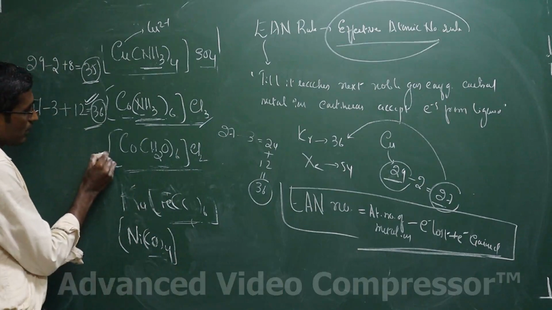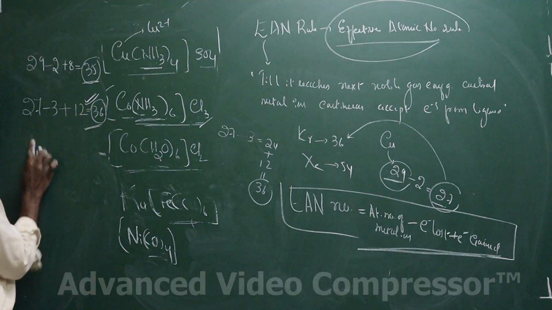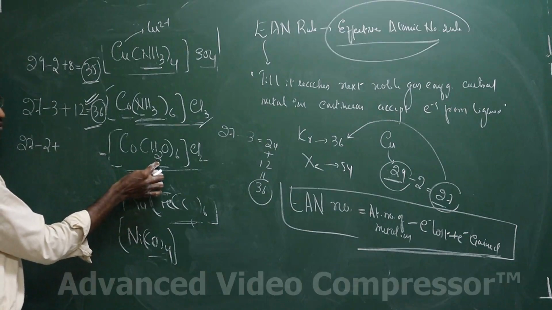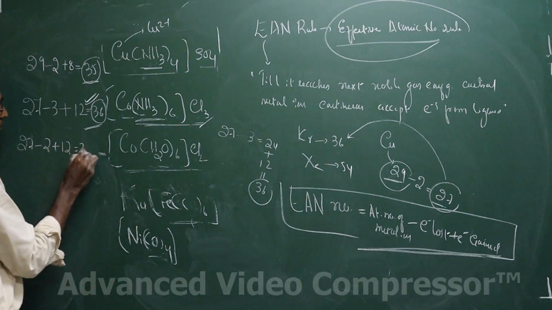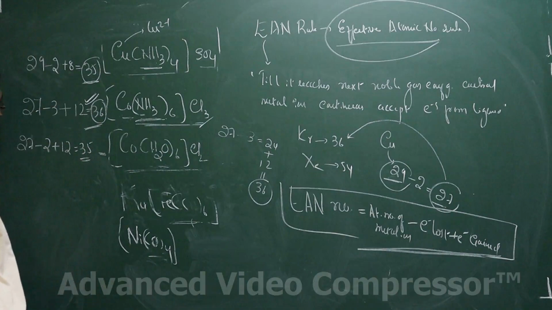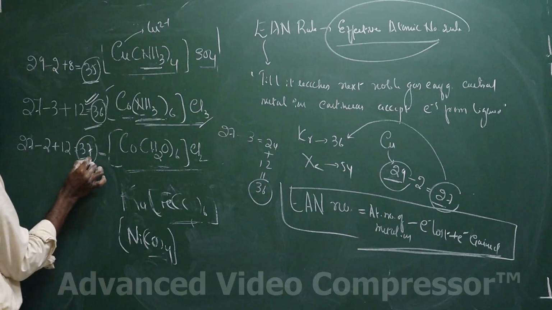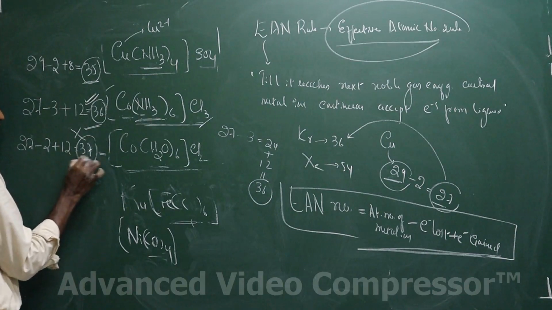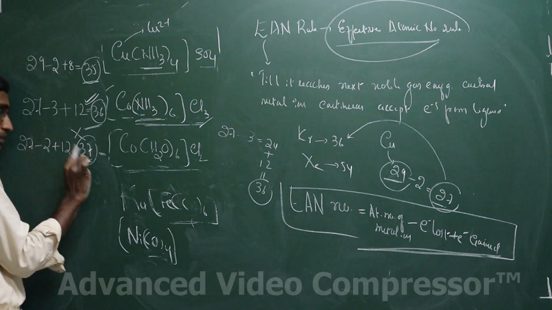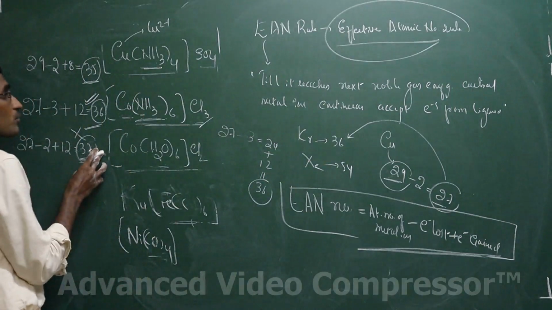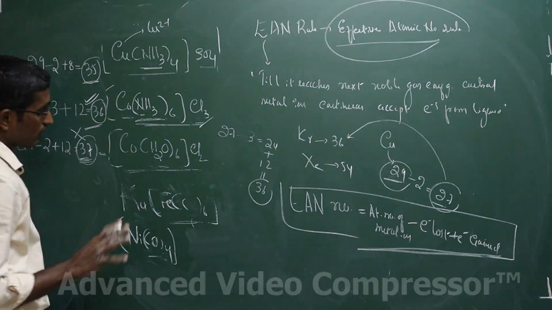In this case, what is happening? Cobalt is in plus 2 oxidation state. That is 27 minus 2. How many ligands do we have? 6 monodentate ligands, 12 electrons. So this is 35, right? This is 35. 35 or 37? Right, 37, I'm sorry, this is 37. Again, it doesn't satisfy the EAN rule. If they are asking what is the EAN number of this, 37. But it doesn't satisfy the EAN rule. Based on the effective atomic number rule, we can say this complex is unstable.